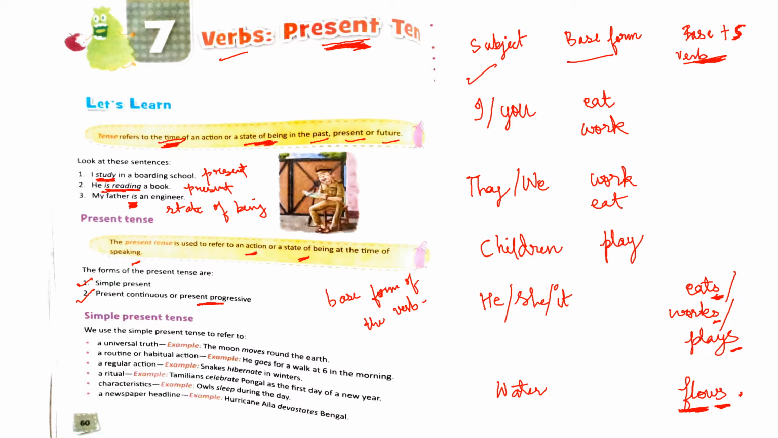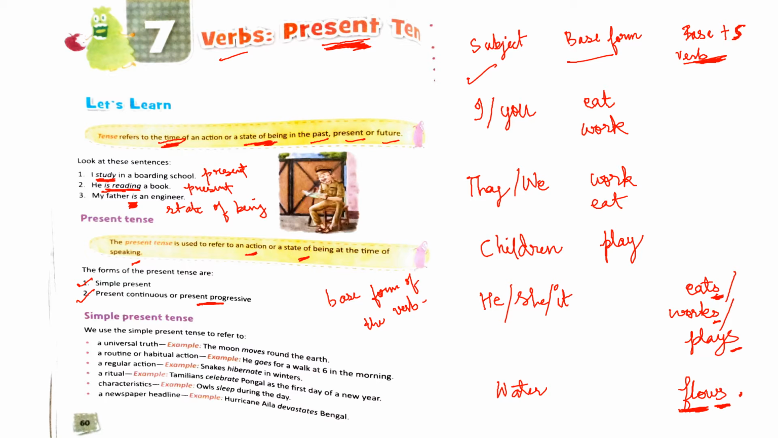Okay, these are the two forms. Either the verb will be in base form or it will be in base plus s. Okay, and that will depend on the type of subject. If it is I, you, it will take the base form. They, we, it will take the base form. Children, if it is a plural, then it will take base form. With he, she, it, you will use the base plus s form, and with uncountable nouns you will use base plus s form. Okay, so remember this table.